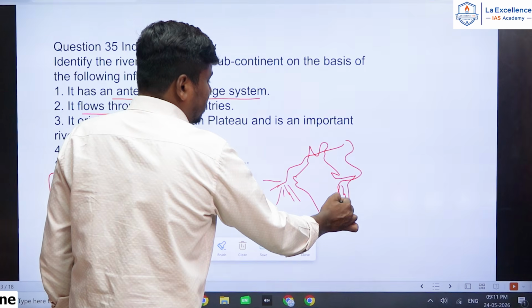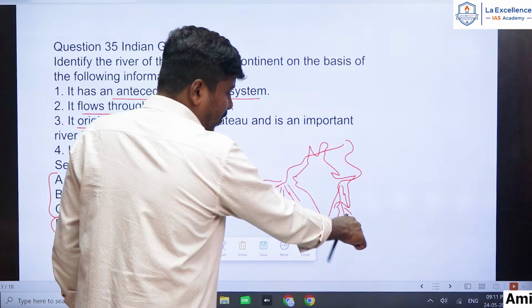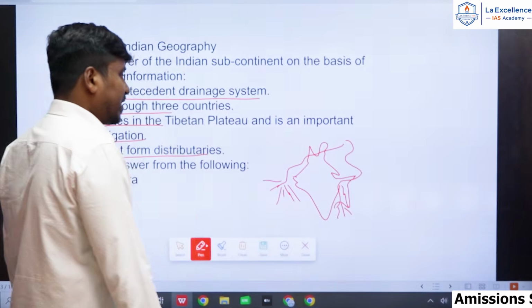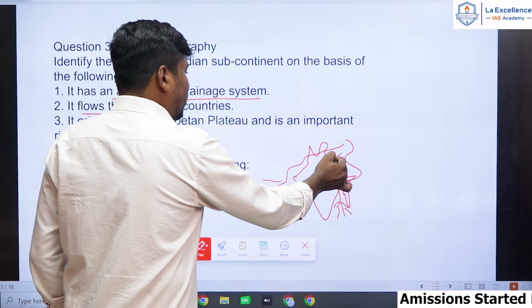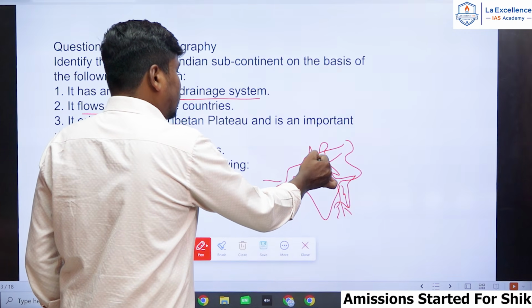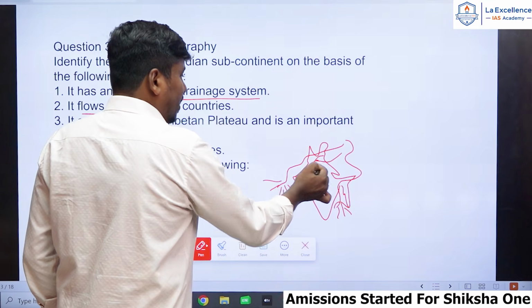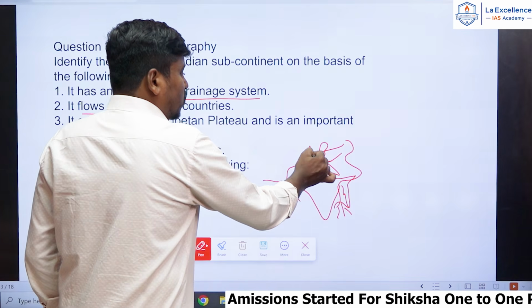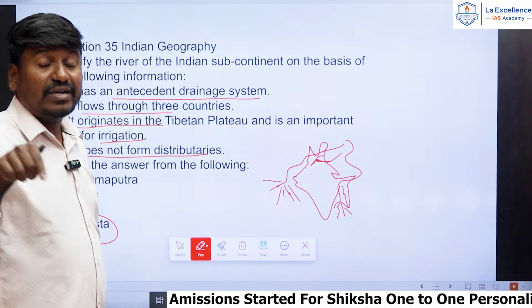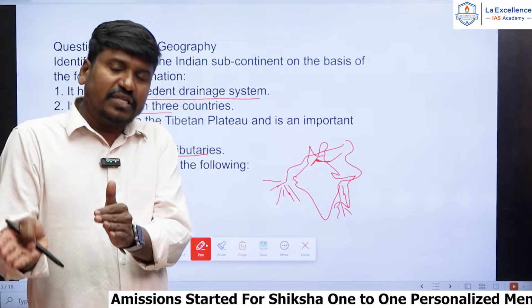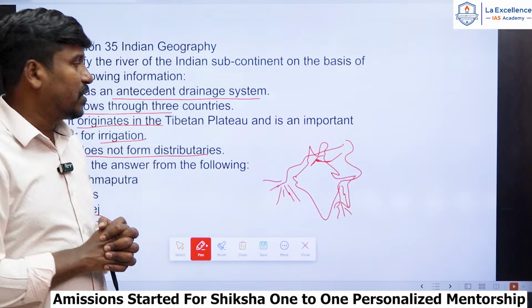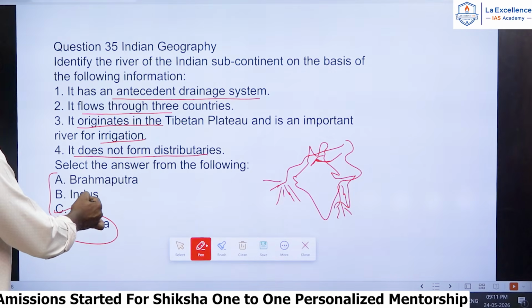It drains into the Bay of Bengal and forms many distributaries. And river Satluj joins the Chenab River, remember. So it will not directly form distributaries, because it directly joins the Chenab River. So that's why your correct answer is Satluj.